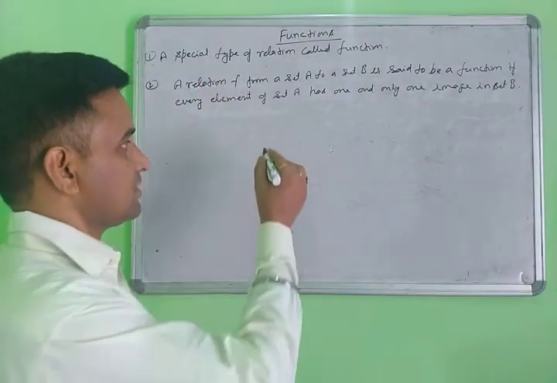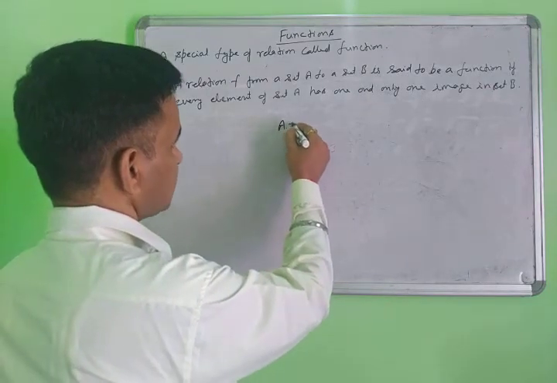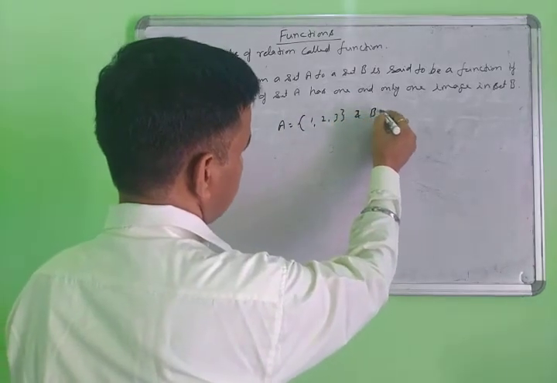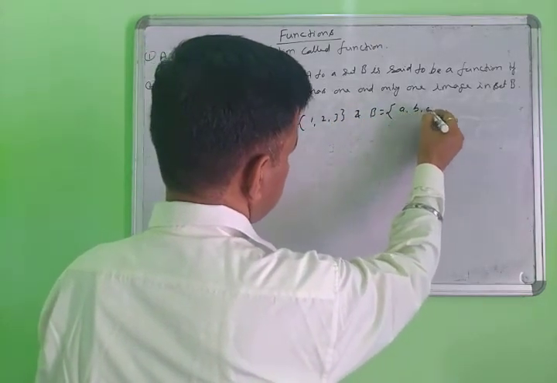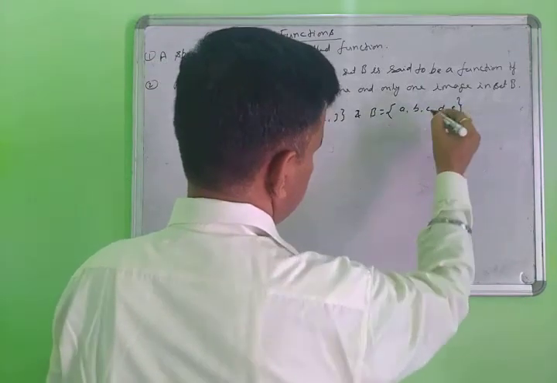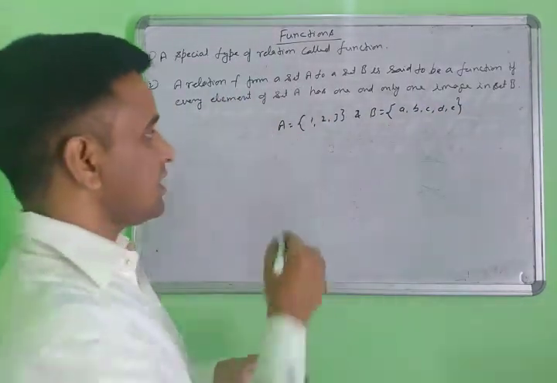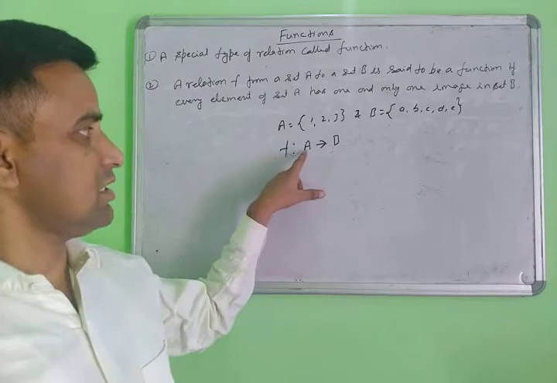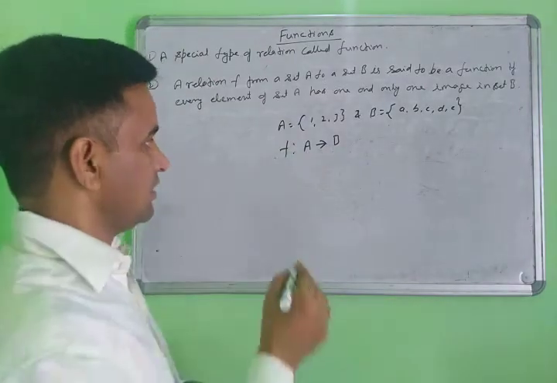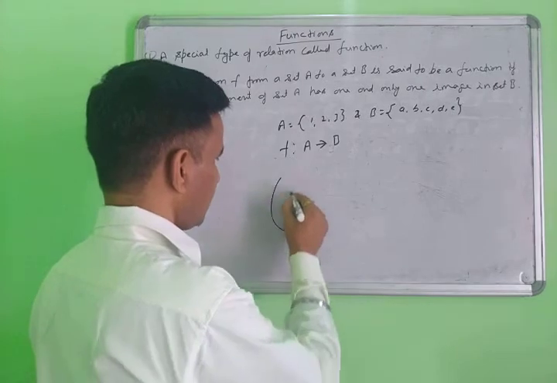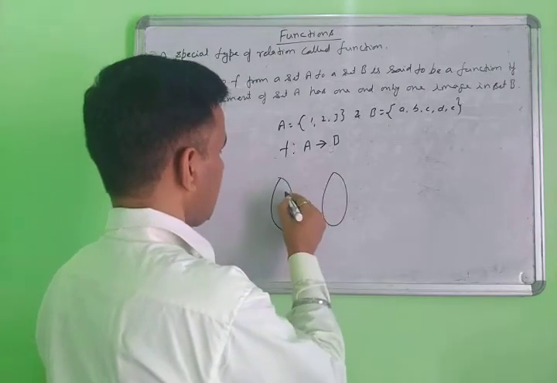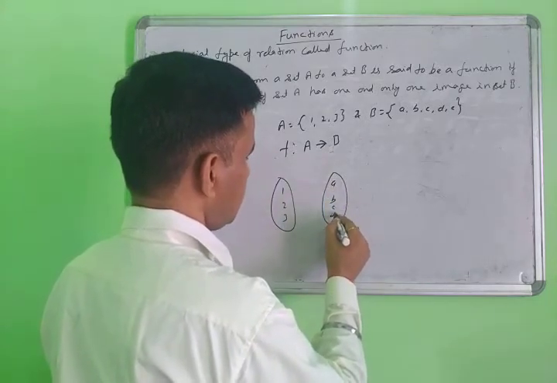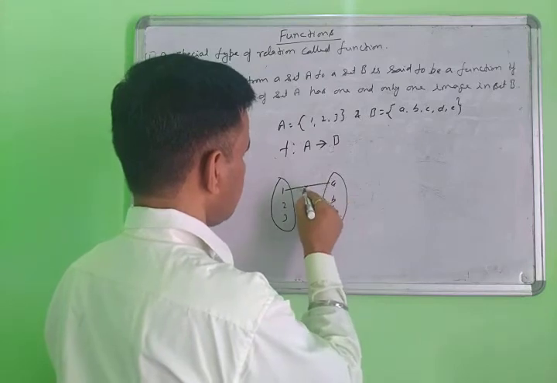Now take an example of this. Suppose I take set A as 1, 2, 3 and set B as a, b, c, d, e. We are making a function from A to B. A is the domain part and B is the codomain part. Suppose you make this type of relation, which is a unique type of relation.